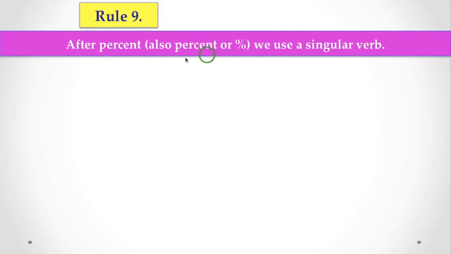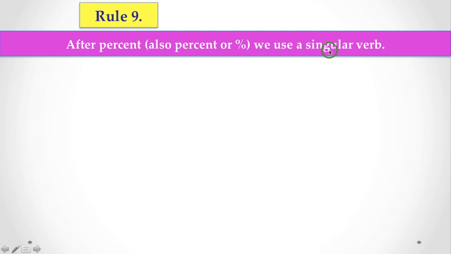Now I am talking about Rule 9. That is very important because now I am going to tell you how to use the verb when we are talking about percent. So let's see here again. After percent, also you can use the sign. We use the singular verb.